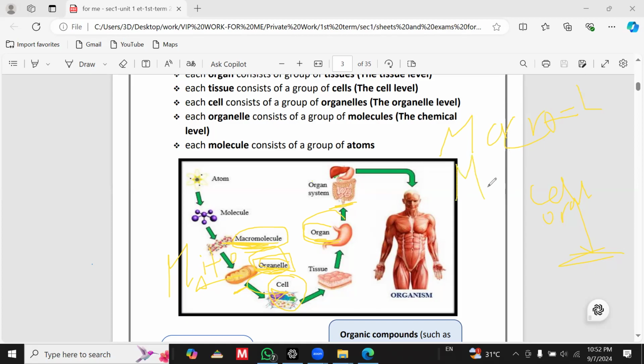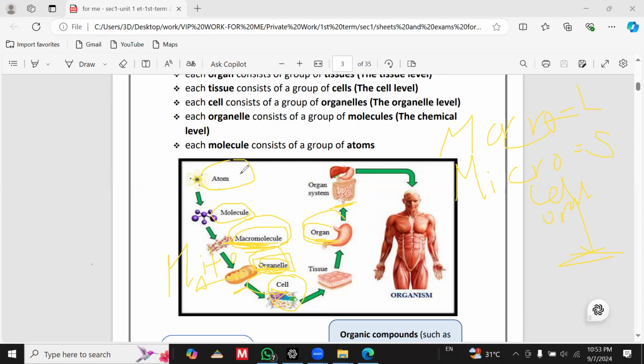While the opposite expression, which is micro, means minor or smaller molecule. So inside the organelles, we can find many macromolecules, which means they have large size. And this molecule consists of small molecules, which finally consist of small atoms.